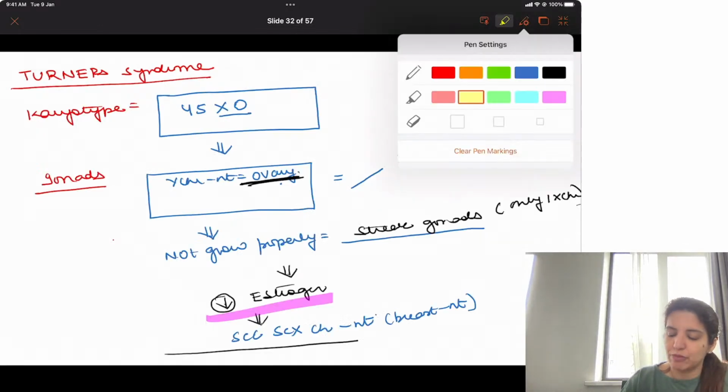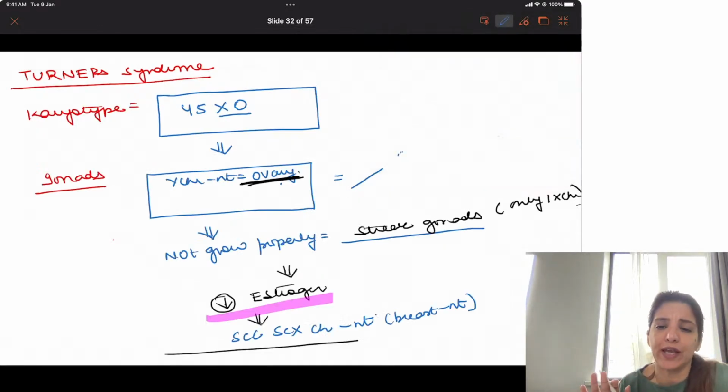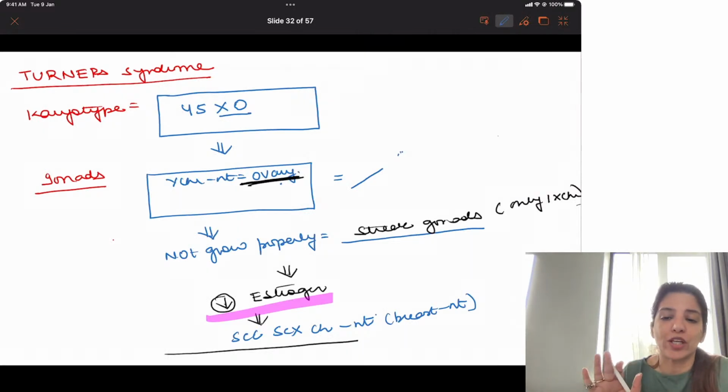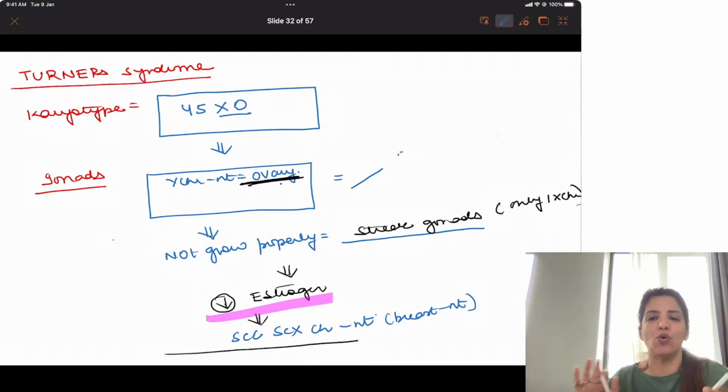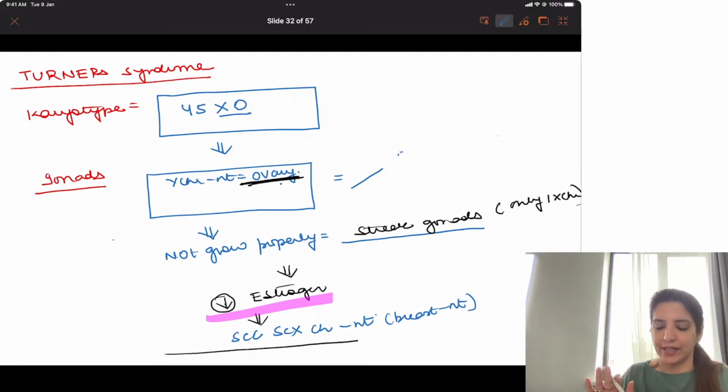Now in these patients there is no problem with their testosterone secretion. Nothing is happening with testosterone. I am not saying that in intrauterine life testosterone is getting increased. No, testosterone is not getting increased. Everything is normal in intrauterine life. The problem is that the ovaries are not functioning properly, right?